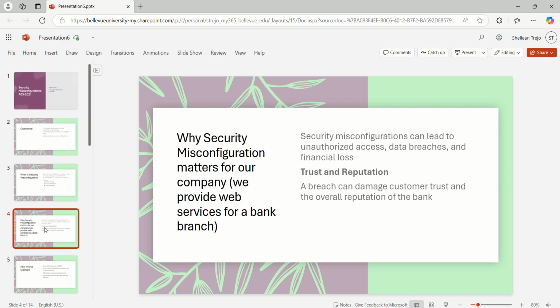Security misconfiguration is among the most prevalent vulnerabilities highlighted by the OWASP Top 10. For a financial institution, the stakes are incredibly high. A misconfiguration can lead to unauthorized access to sensitive financial data, resulting in data breaches, financial loss, and legal ramifications. Trust is vital in banking. Any incident can erode customers' confidence in our services and damage our reputation as a secure partner for the bank.